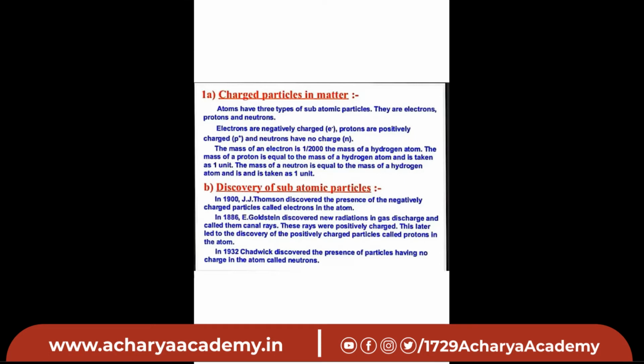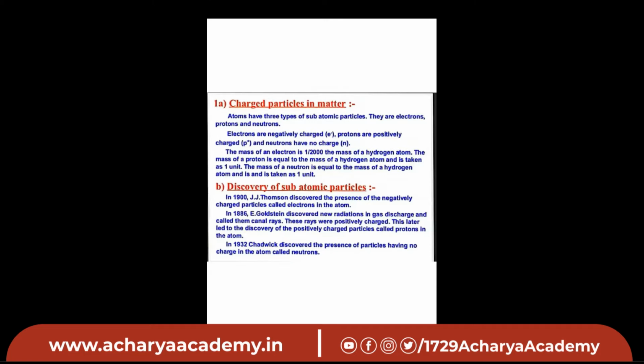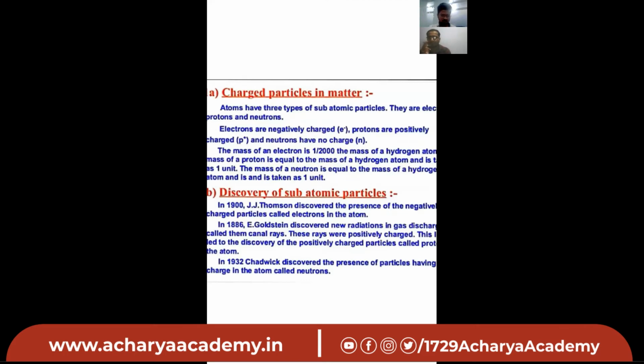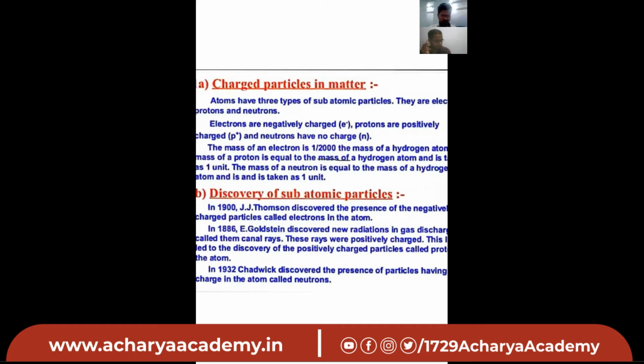Yes, absolutely right. Now these atoms are composed of three subunits that are known as electrons, protons, and neutrons. The electrons are negatively charged, the protons are positively charged, and neutrons are neutral. So the mass of an electron is lesser than protons and neutrons. You can see here the mass of an electron is one twelfth of the mass of a hydrogen atom.